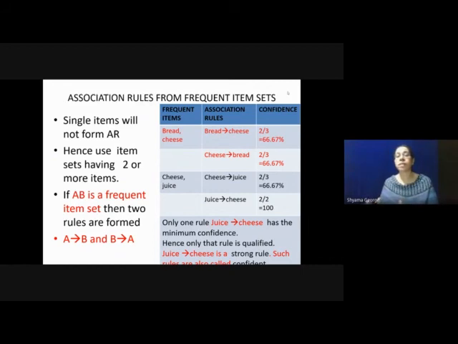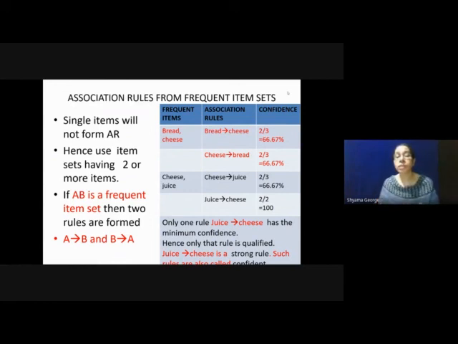The number of times bread and cheese appear together is 2, and the number of times bread occurs is 3. So the confidence of bread gives cheese is 2 by 3, that is 66.67%. Similarly, for cheese gives bread, the number of times cheese and bread appear together is 2, divided by the number of times cheese occurs. In the transaction table, cheese occurs 3 times, so that is also 2 by 3.